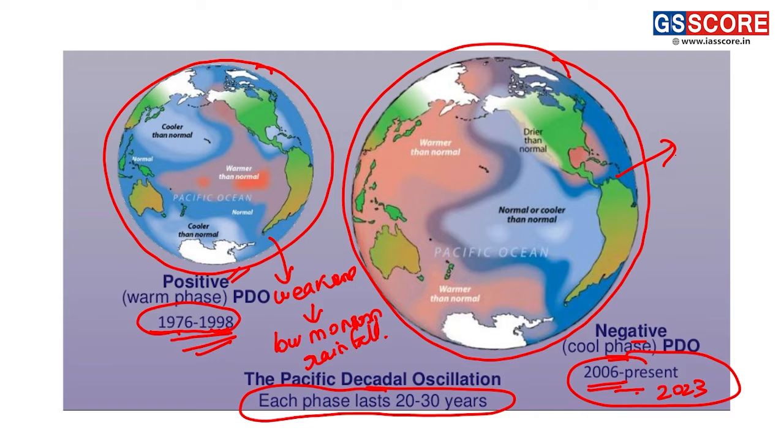Conversely, during the negative phase, the monsoon winds become stronger, and as they become stronger, there is high monsoon rainfall.